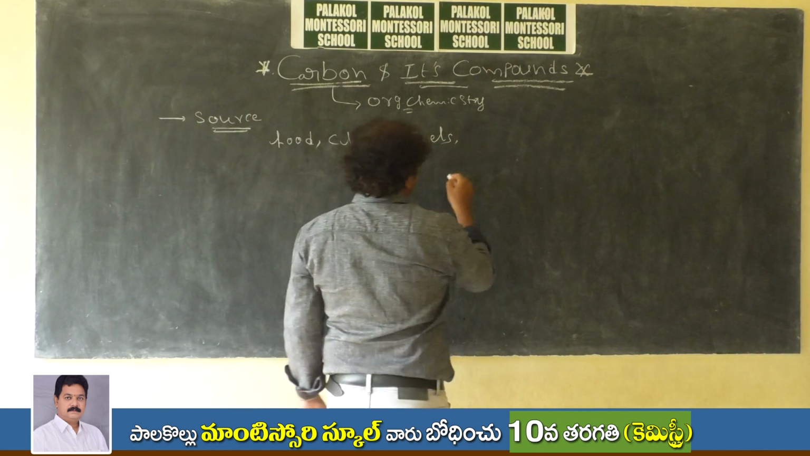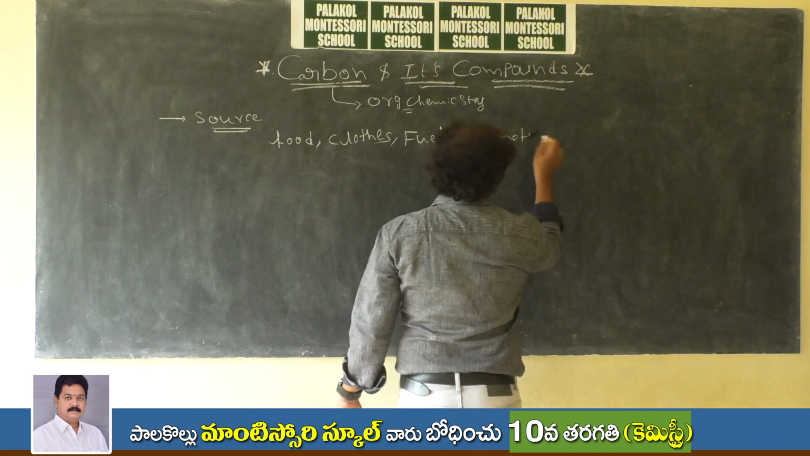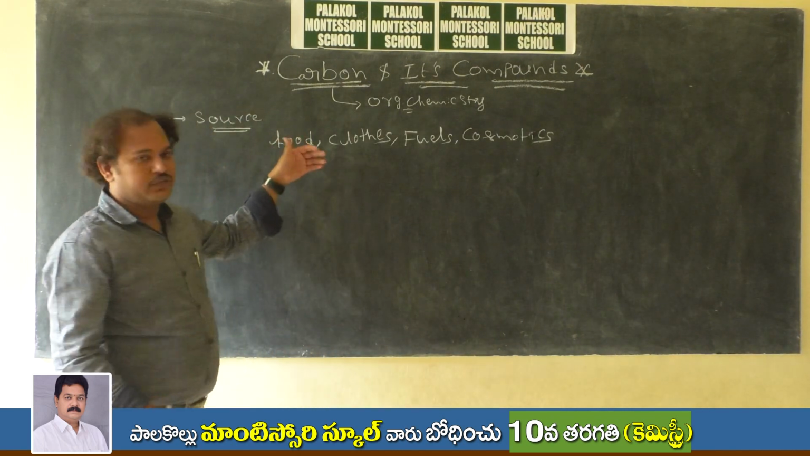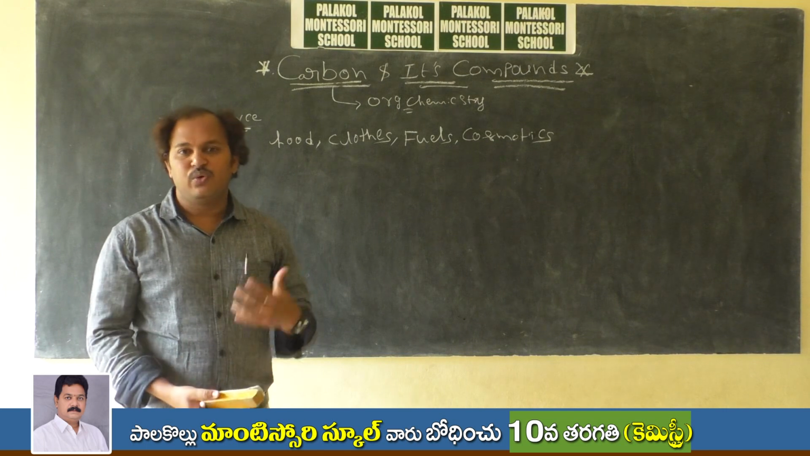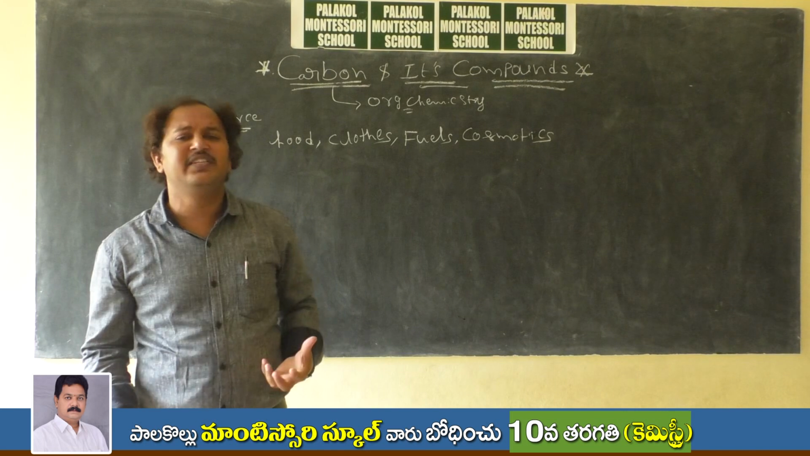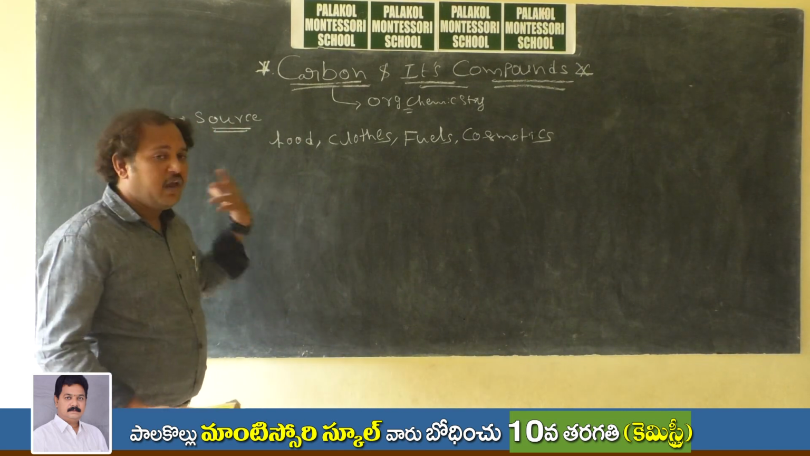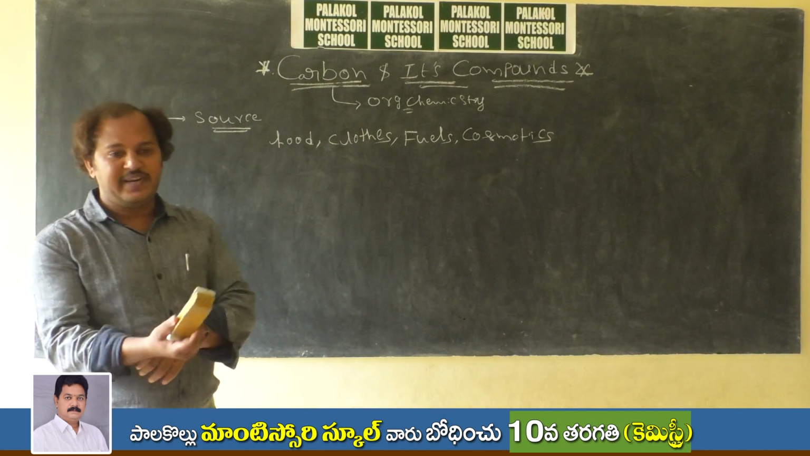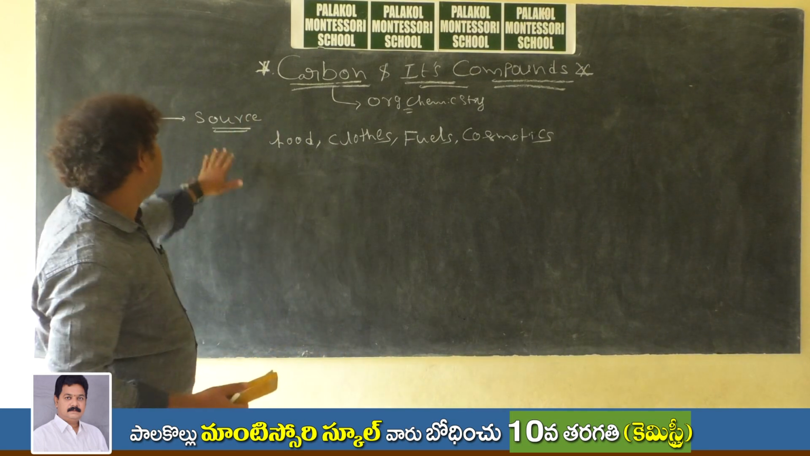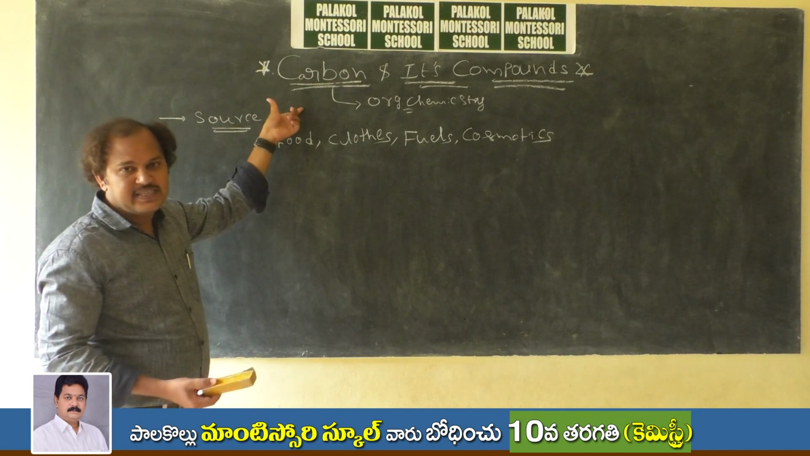Next, cosmetics, pharmaceuticals, like that. In almost our daily life, we cannot imagine life without carbon, because in all living organisms carbon is the source. Including me, for example, our skin is made up of carbon. These are the main important sources of carbon and its compounds.